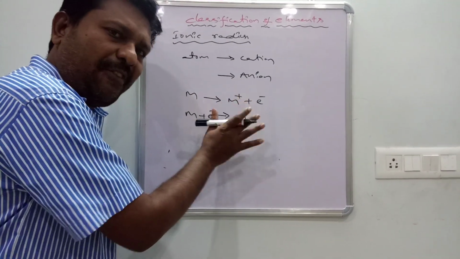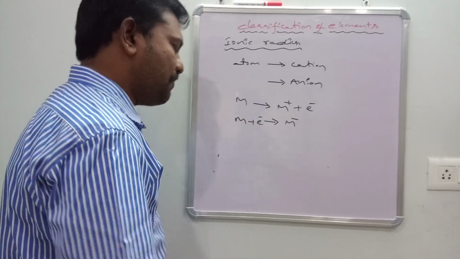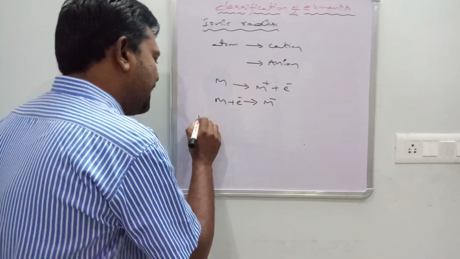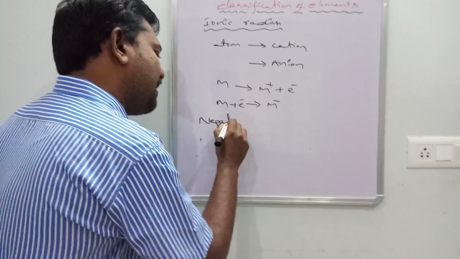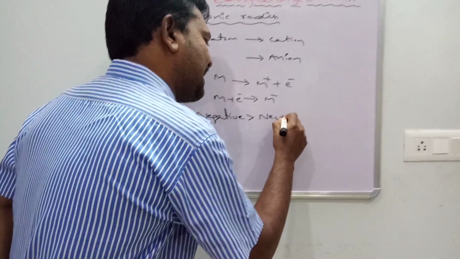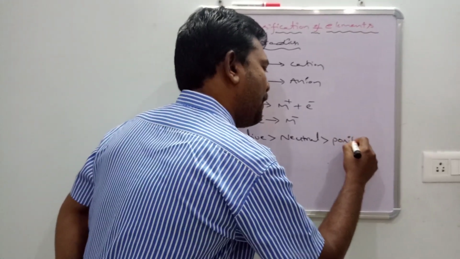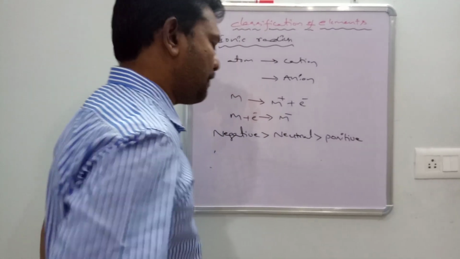What is the order of ionic radii among the three? M plus, M, M minus. Negative is greater than neutral, neutral is greater than positive. That is the important concept.